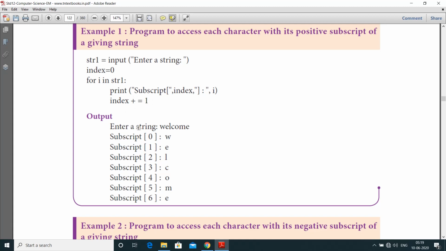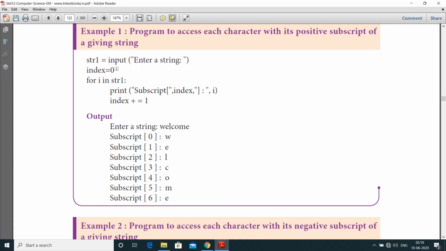First, the output: we are going to get the user input, "welcome". After getting this input, we are going to check each and every index value. Just print the characters from the beginning. First one is subscript of 0 is W, subscript of 1 is E, subscript of 2 is L. First we give the input, so "enter a string" is welcome.